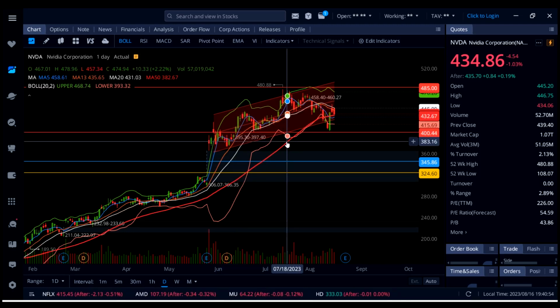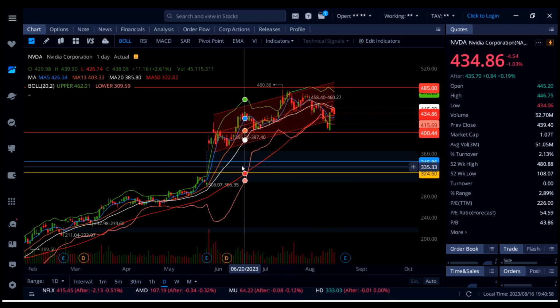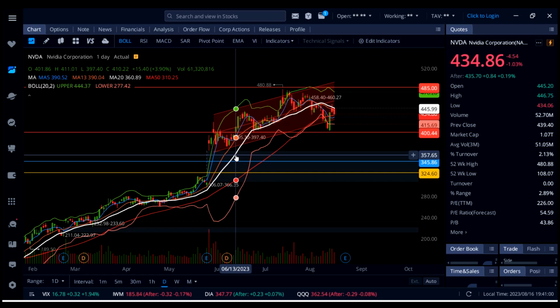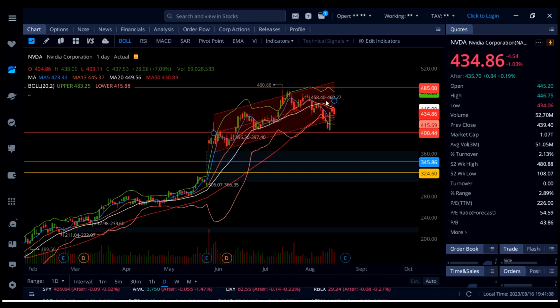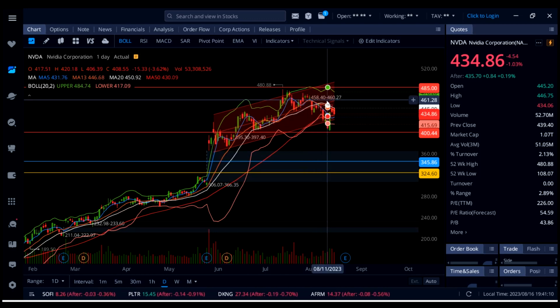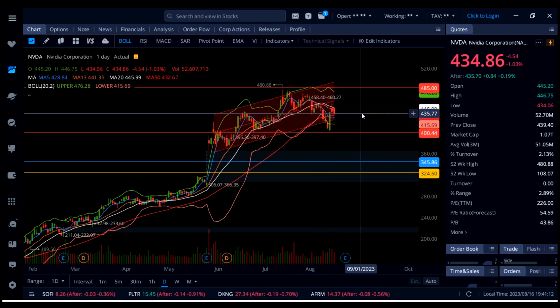The only way up on Nvidia is breaking above 440 and then taking out right here 446, the negatively sloping white line 20 SMA. Only if that happens are you going to see a quick trip all the way up to 460 to close that gap on top on Nvidia.